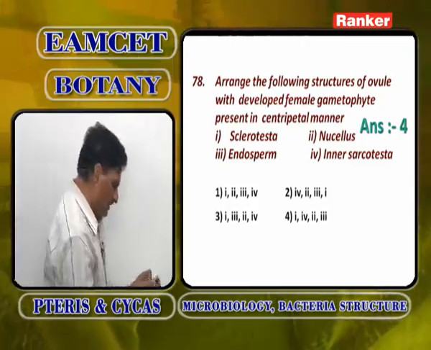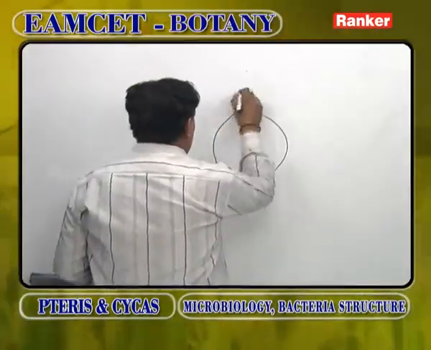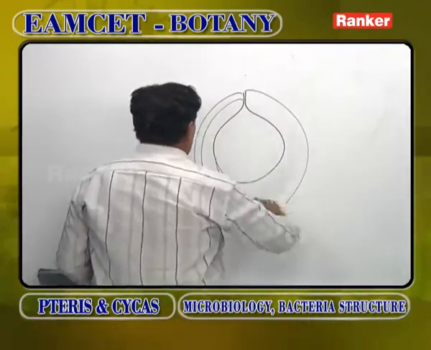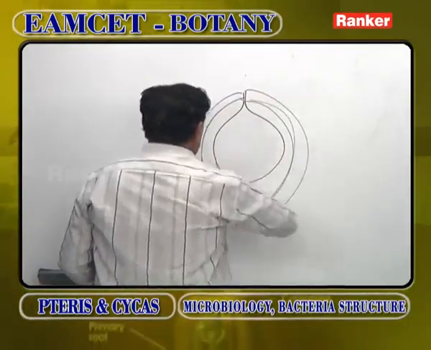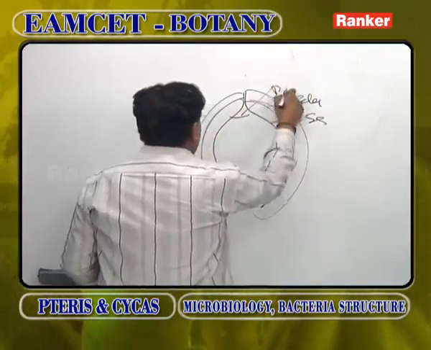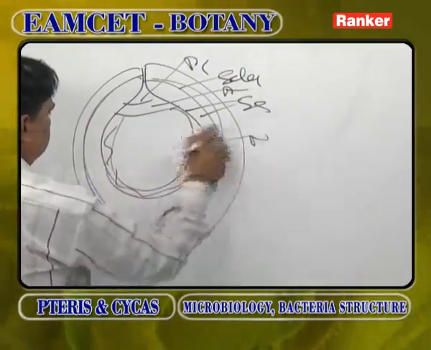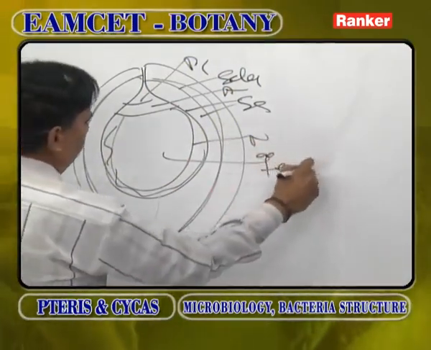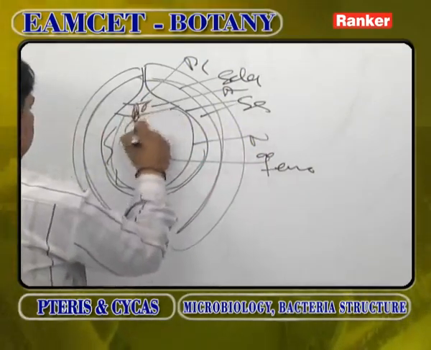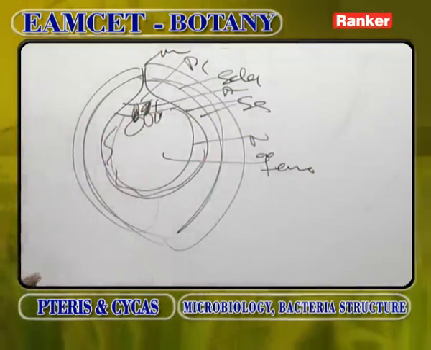So every ovule of Cycas resembles like this. It shows a thick sclerotesta, two sarcotesta, pollen chamber, archegonial chamber, remnant of nucellus, female gametophyte and archegonia. And the micropyle, it resembles like this.